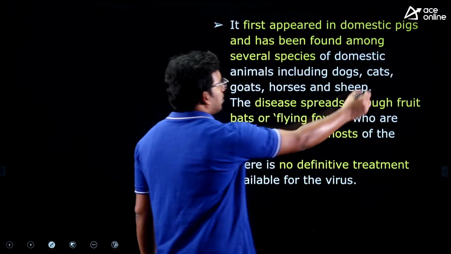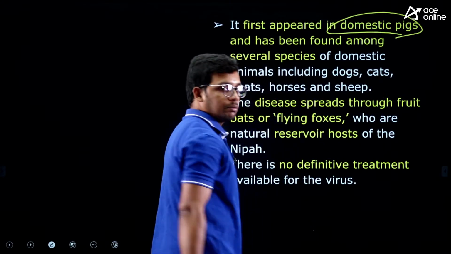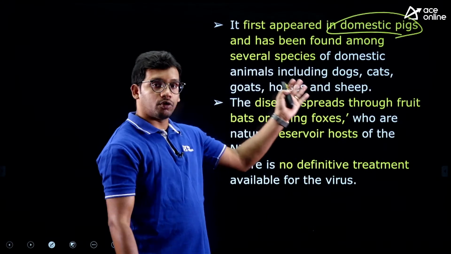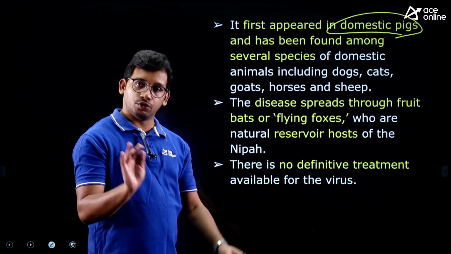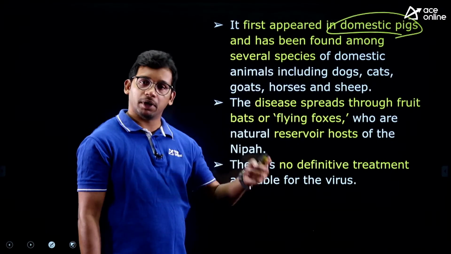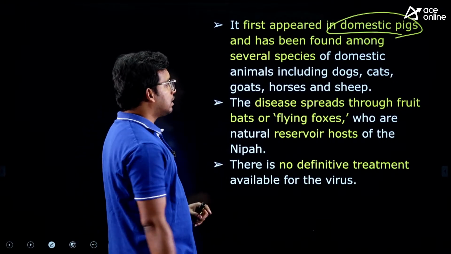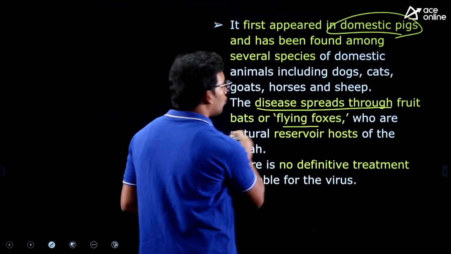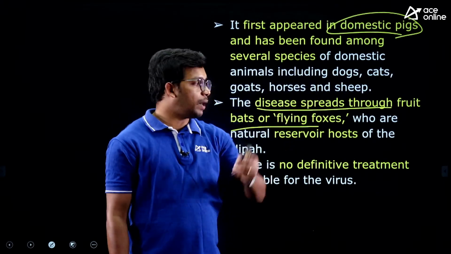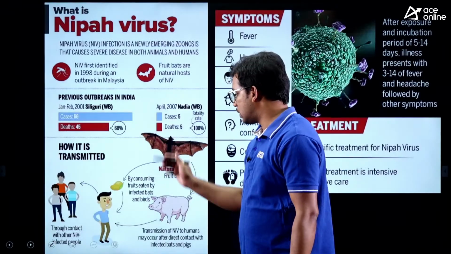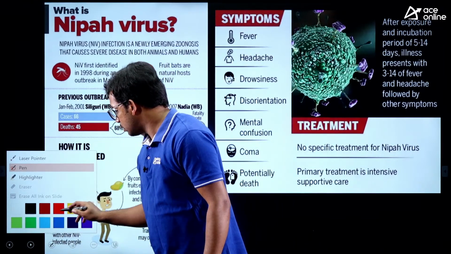And for the first time they were identified from domestic pigs, but later they were also found in dogs and other animals, sheep and all also. So it is not exclusive to pigs, rather it can spread from any of the animals, right? And this disease spreads through fruit bats. Even from animals or from fruit bats it can spread. So you can see this diagram, picture.